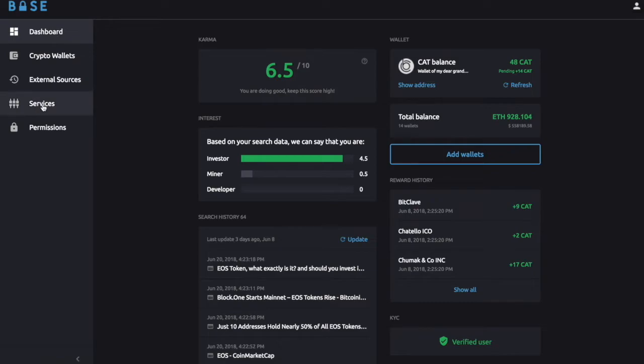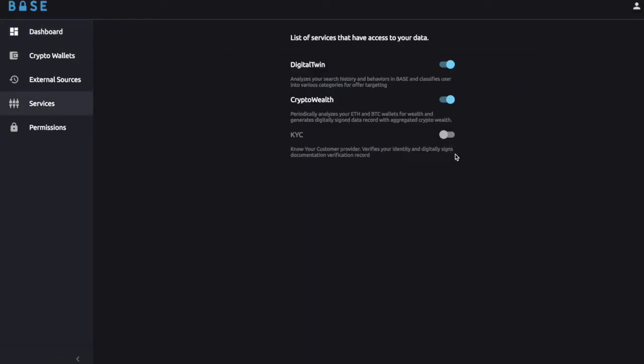Now I want to dive a little deeper into this concept of services and what value they bring. In Base, services are software components developed by BitClave or by third parties, and these components can do some useful things. You as a user decide what services you find useful, and you decide if you want to subscribe to this service or not. You can manage your subscriptions here.